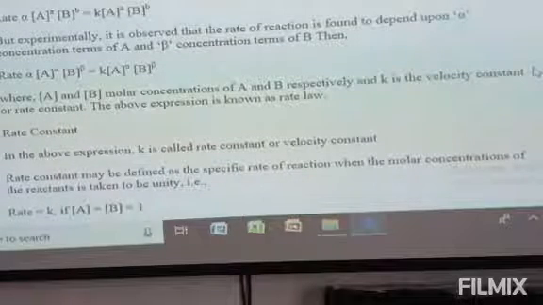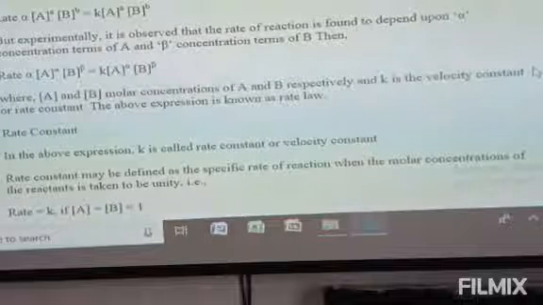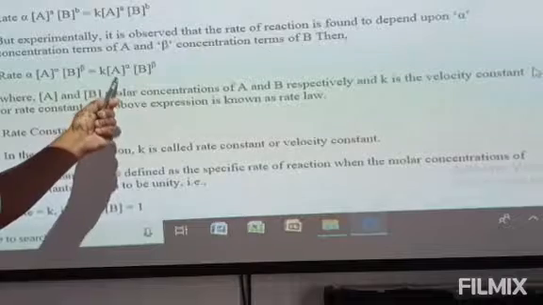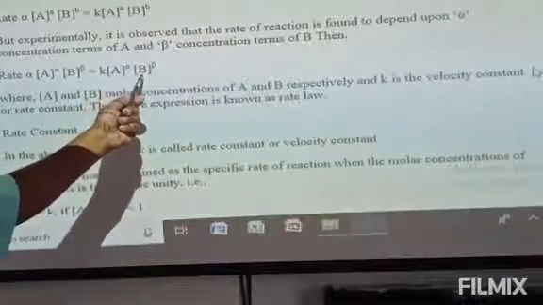So, what do we mean by rate constant, or what do we mean by velocity constant? Suppose you put this concentration as 1, and this as 1.